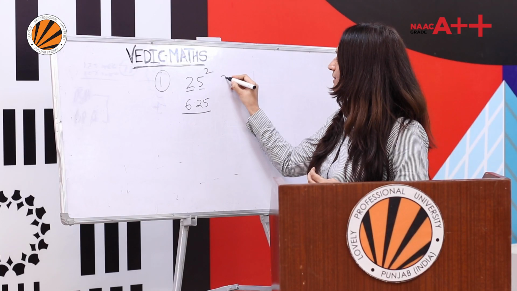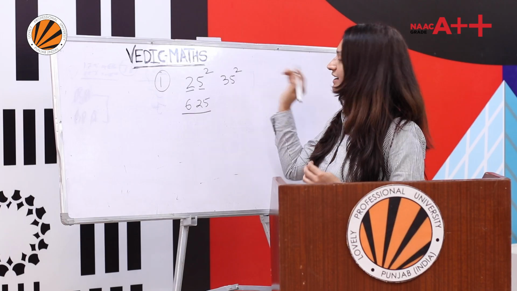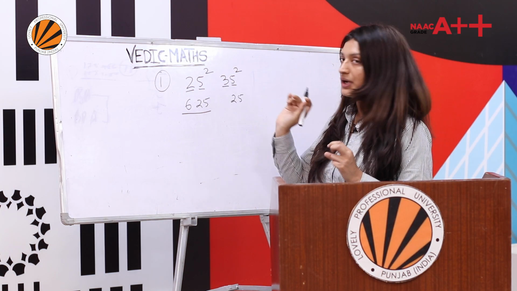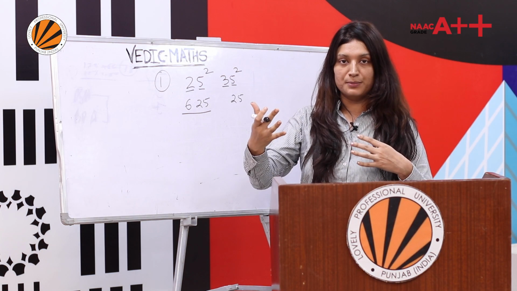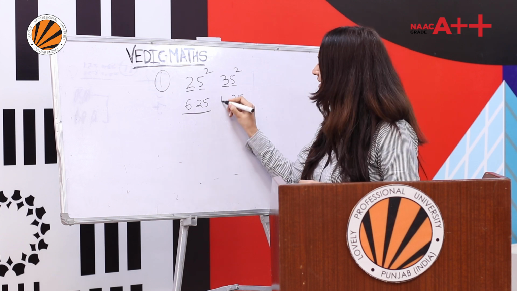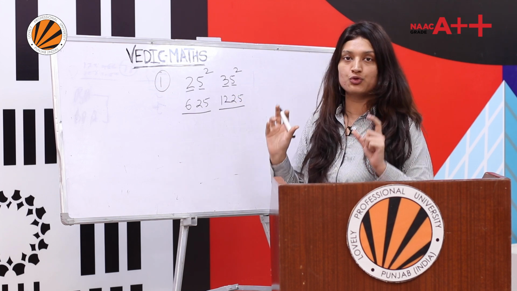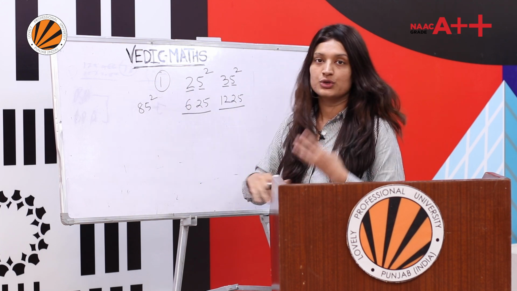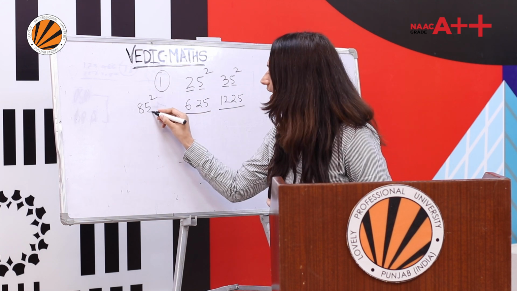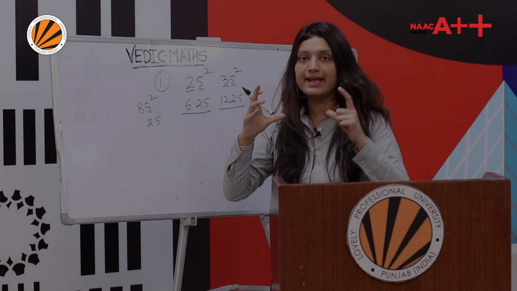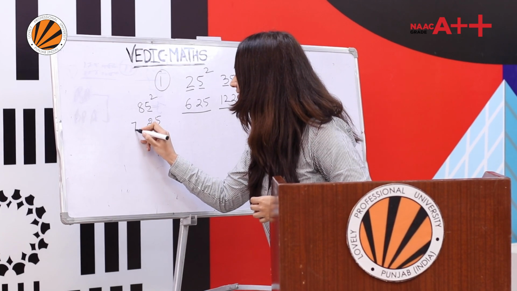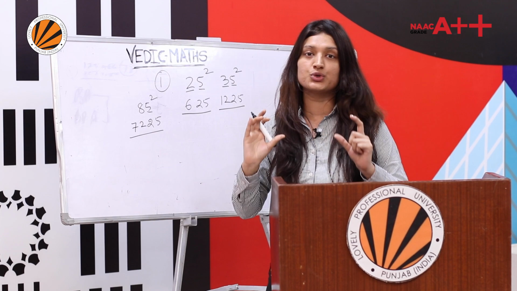Let's have more examples. Suppose I want to find the square of 35. What is 5 square? It is 25. And 3 you will multiply with its next number. So 3 multiplied by 4 is 12. So the answer is 1225. Suppose the number is 85 square. The same technique applies here. What is 5 square? It is 25. And 8 you will multiply with its next number. So 8 multiplied by 9 is 72. So the answer is 7225.